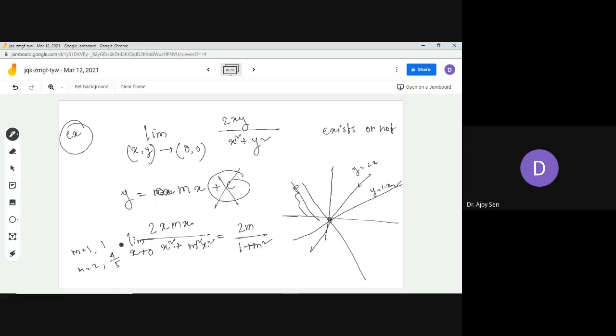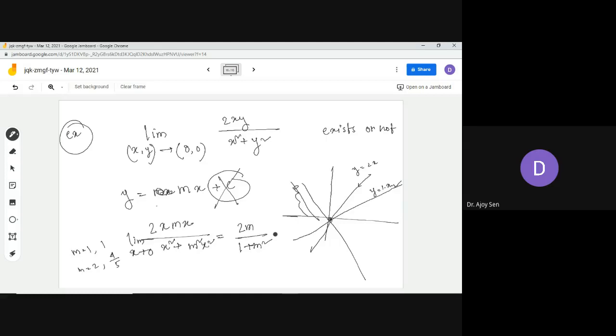So we are cleverly taking the path y equals mx, actually not a single straight line but a family of straight lines. Through those straight lines, if you check the limit, you get a value that is dependent on m. That means whenever you choose a particular path, you get a particular value of the limit. So this suggests that the limit does not exist. In this way, we actually handle problems of limit and continuity.